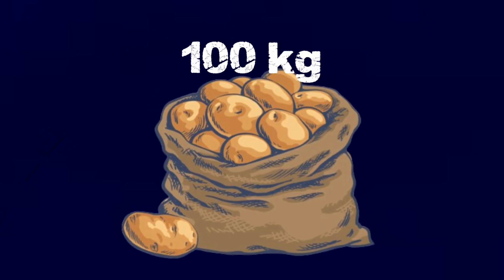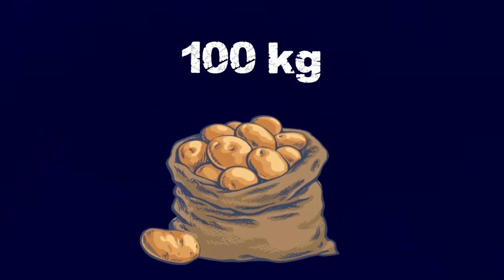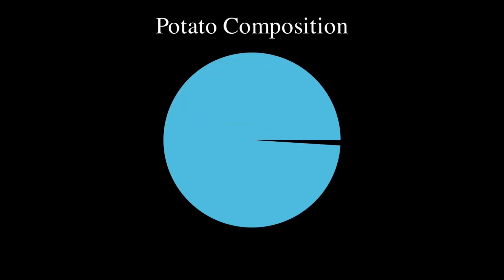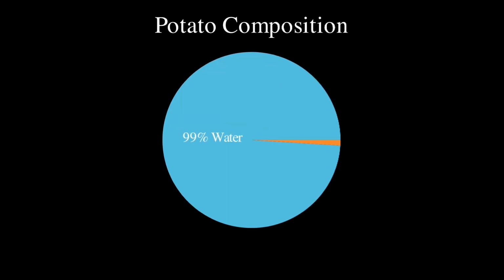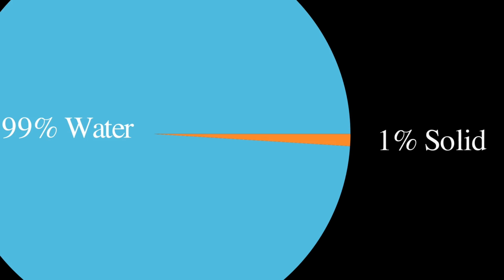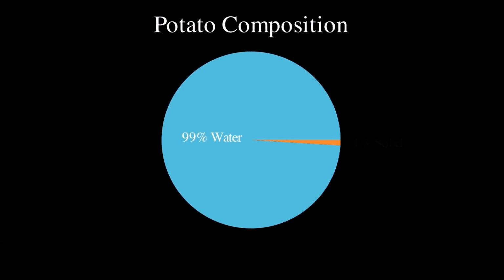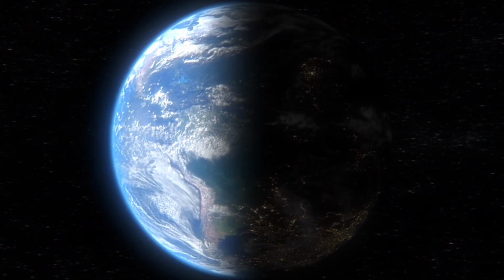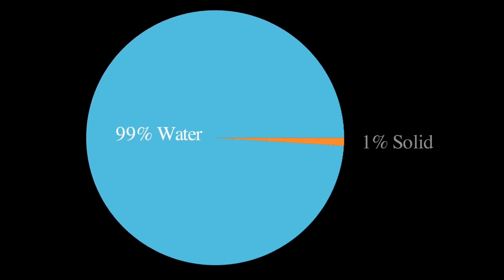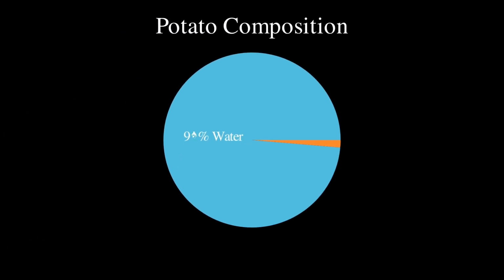Imagine you have 100 kilograms of potatoes. Mathematically speaking, these potatoes are almost entirely liquid, 99% water and only 1% solid matter. You leave them out in the sun for a day. By the next morning, the water content has dropped to 98%. Only a 1% drop in water.